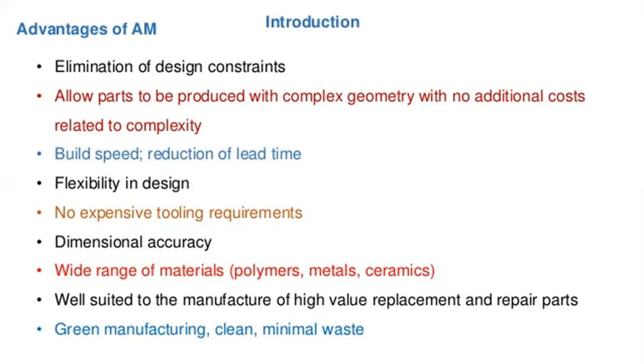So that is the elimination of design constraints. And parts to be produced with complex geometry with no additional costs related to complexity. So the main advantage in this additive manufacturing is that highly complex geometry can be manufactured, and highly complex geometry of a product can be developed in this additive manufacturing process.